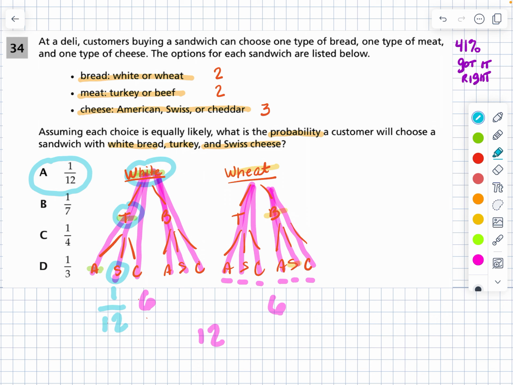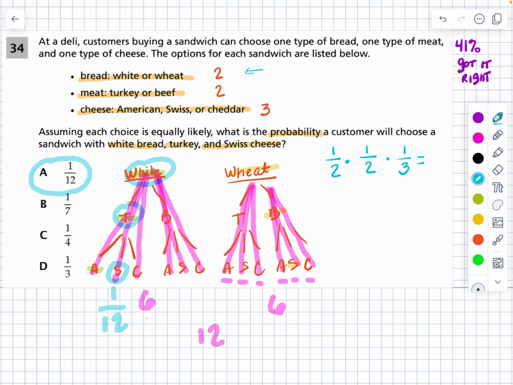And I'm going to show you one other way to look at this. If we have 2 choices of bread, we're going to have 1 out of 2 choices. And for the meat, we've got 1 chance out of 2 to pick turkey or beef. And then for the cheese, we've got 1 chance out of 3 to choose the cheese.